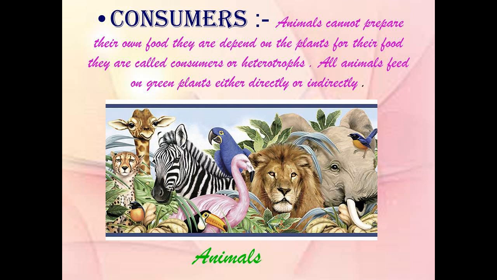Consumers. Animals cannot prepare their own food. They are dependent on plants for their food. They are called consumers or heterotrophs. All animals feed on green plants either directly or indirectly.